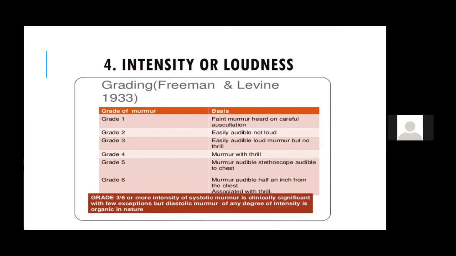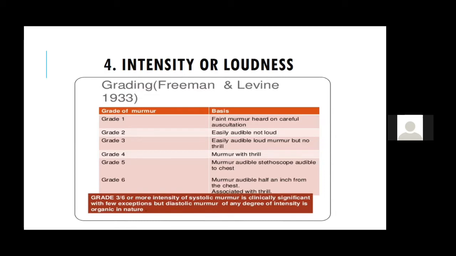Grade 5 is heard with the stethoscope just on the chest wall. It won't need to be lifted away from the chest wall. Most of the PDA murmurs or rupture of sinus of Valsalva are continuous murmurs, and they can be even grade 5. Grade 4 murmurs are those associated with a thrill, like a VSD murmur or mitral regurgitation murmurs, or even pulmonary stenosis and aortic stenosis murmurs, which are usually associated with a thrill.